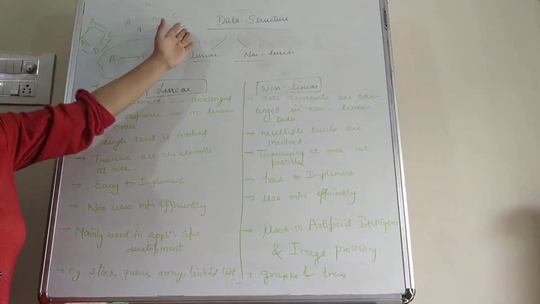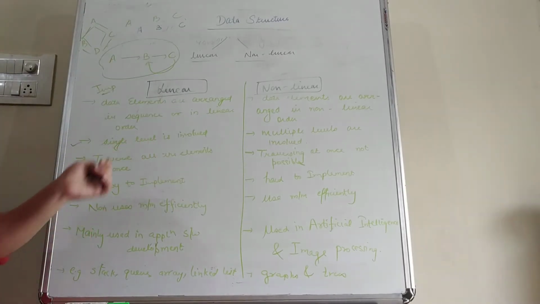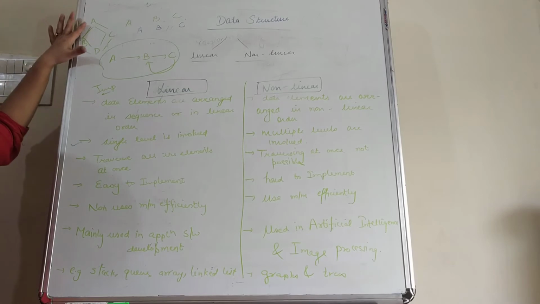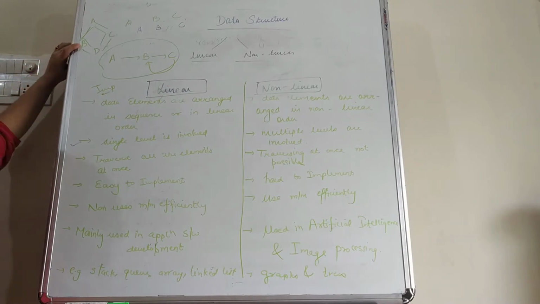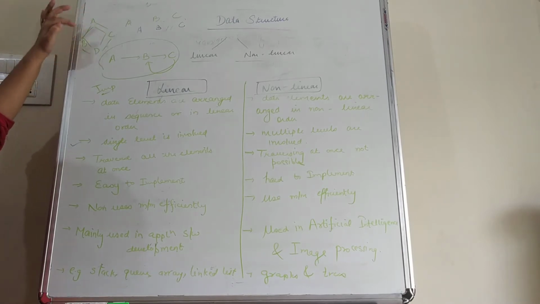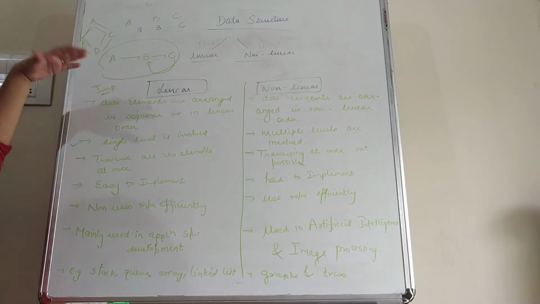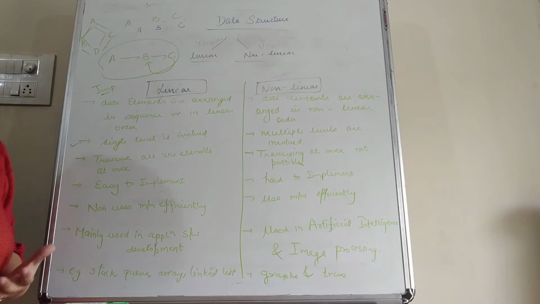So that means only a single level is maintained in the linear data structure, while in the non-linear data structure, multiple levels are involved. For example, you can take this example. This is the first level where element A is there. This is the second level where the two elements B and C are there. This is the third level where D is there. So this is the non-linear data structure, where multiple levels are involved in order to store the data elements.